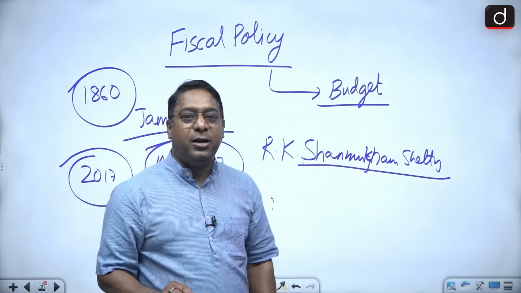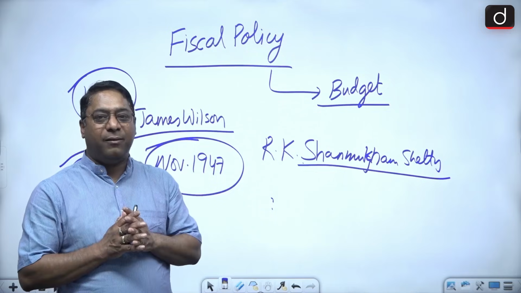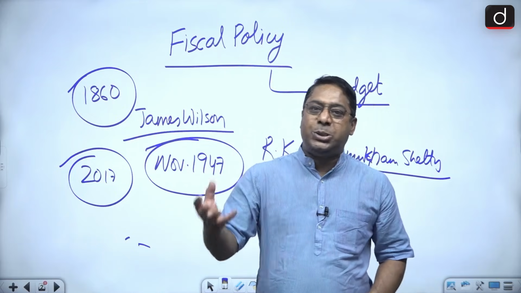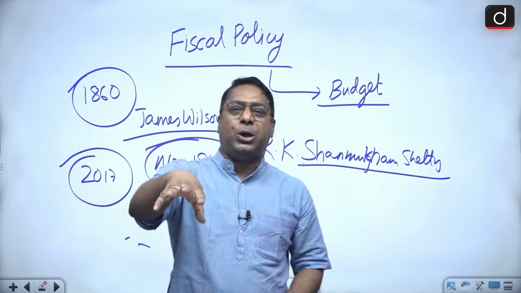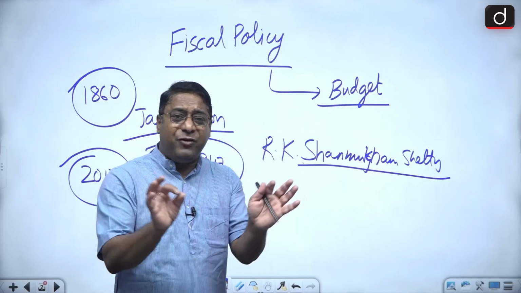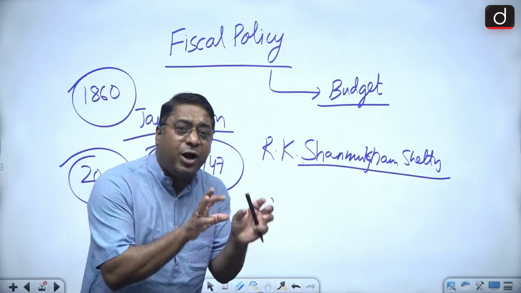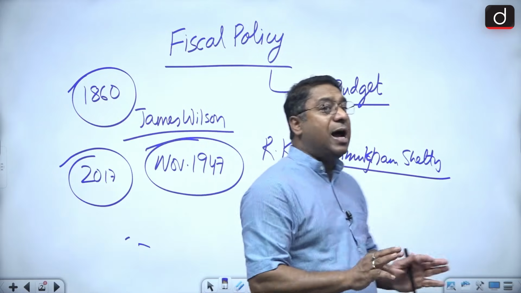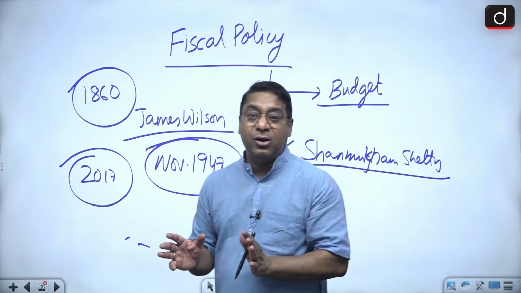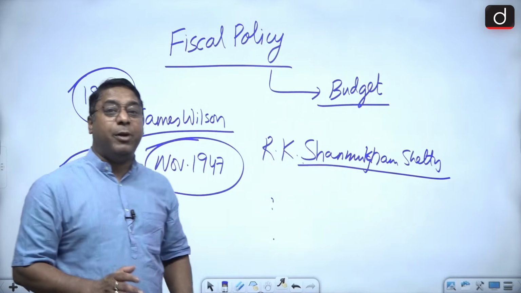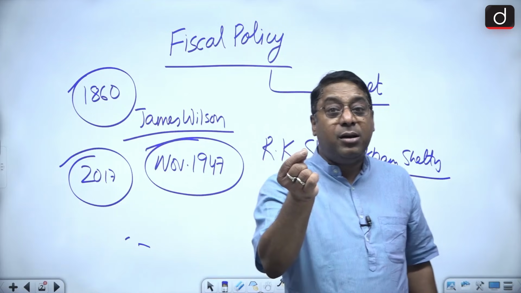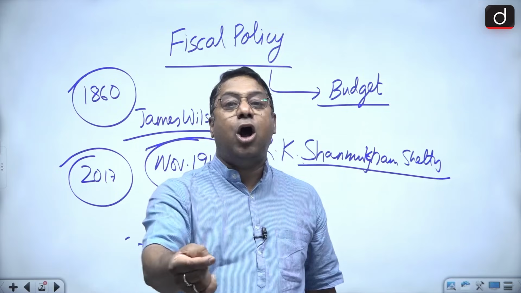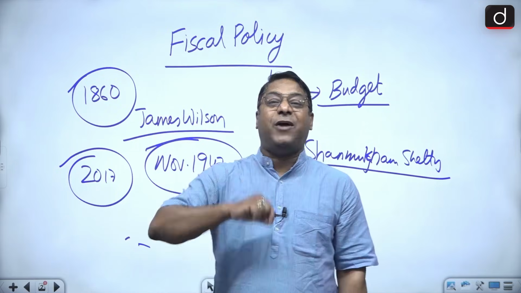The second document is the financial bill. The financial bill is related to taxes, changes in the taxes or introduction of new taxes and something like that. So everything with regard to taxes is with regard to the financial bill. That is the second document. And the third document is the appropriation bill. What is that? It is the appropriation bill. That means, what is this appropriation bill? The government cannot take a single penny out of the Consolidated Fund of India.